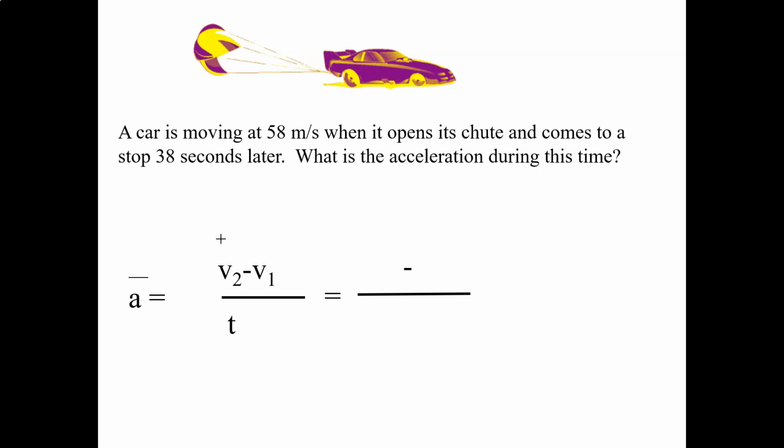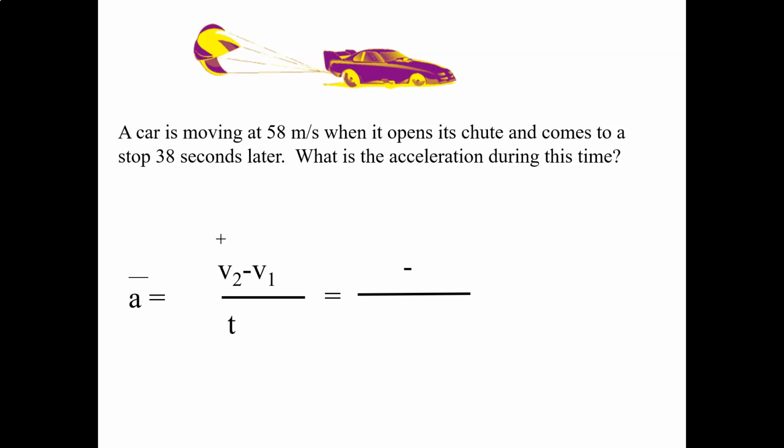So we've got a car moving at 58 meters per second when it opens up its chute and comes to a stop 38 seconds later. What is the acceleration during this time? And again, it's talking about the average acceleration. We're only going to have average acceleration in this unit or this class.